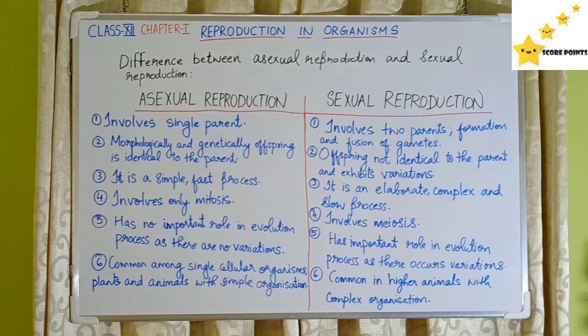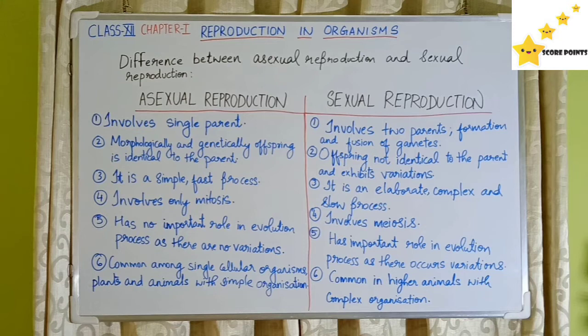Asexual reproduction is a simple, fast process. Sexual reproduction, it is an elaborate, complex and slow process. Asexual reproduction involves mitosis. Sexual reproduction involves meiosis. Asexual reproduction has no important role in evolution process as there is no variation since the offspring is exactly identical to the parent. Sexual reproduction has important role in evolution process as there occurs variation.